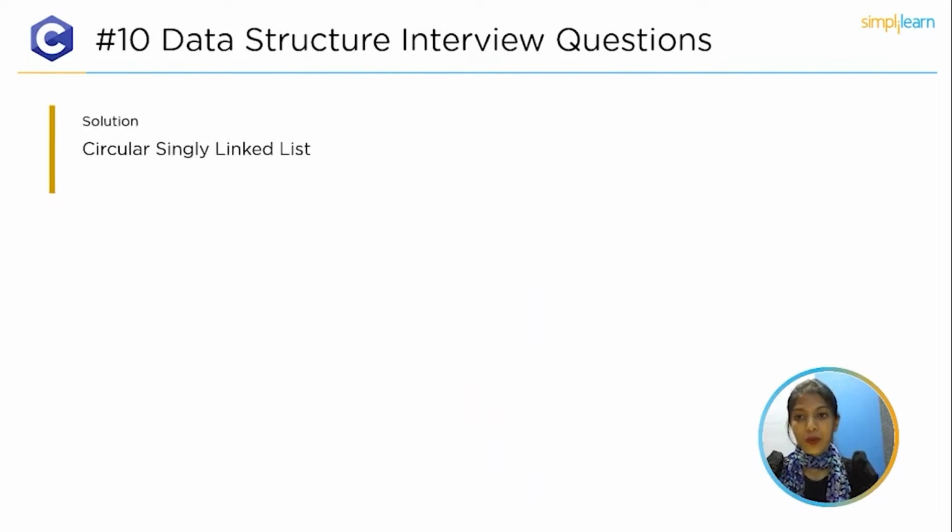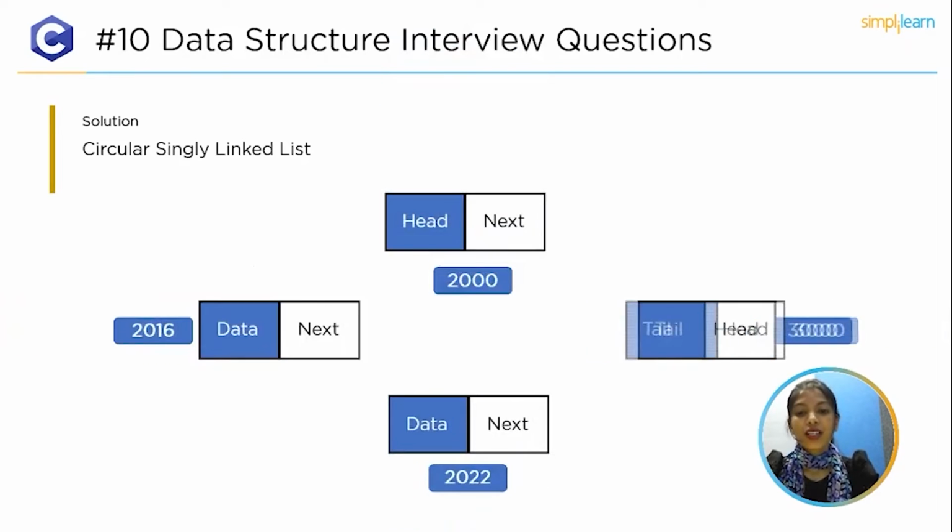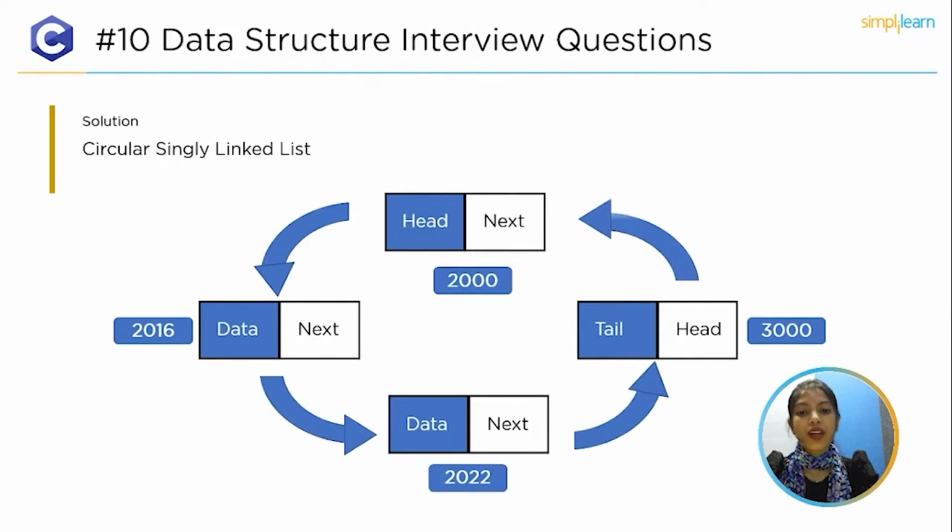And the solution to this problem statement is a circular singly linked list. A circular singly linked list can perform a reverse traversal with less memory usage than a doubly linked list. We require extra memory for the previous pointer in a doubly linked list. So, when we compare the circular linked list with both the singly linked list and doubly linked list, we don't find a null in any of the nodes. Instead, the last node's next pointer holds the address of the first node. So basically, there is only one pointer variable in the circular singly linked list.